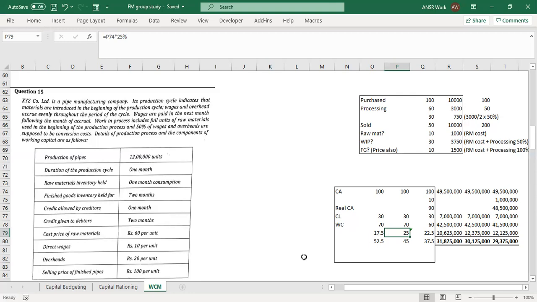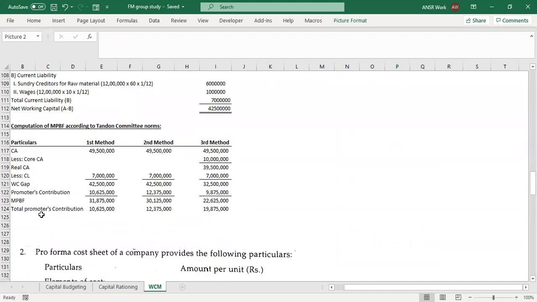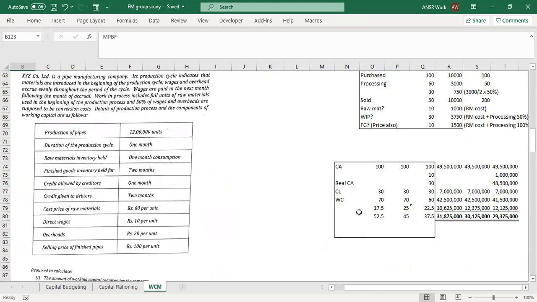That exact term is MPBF, maximum permissible bank finance. You have used three methods to calculate, giving 52.5, 45, and 37.5 as final values. It is up to the bank which method they finally follow.